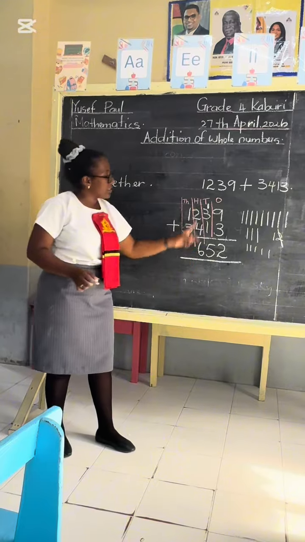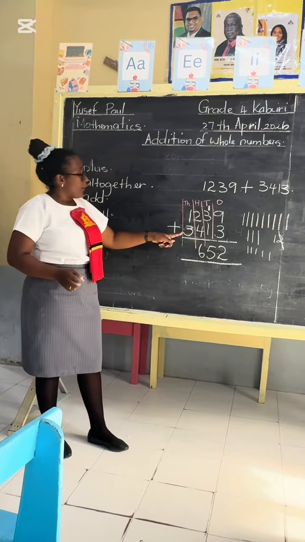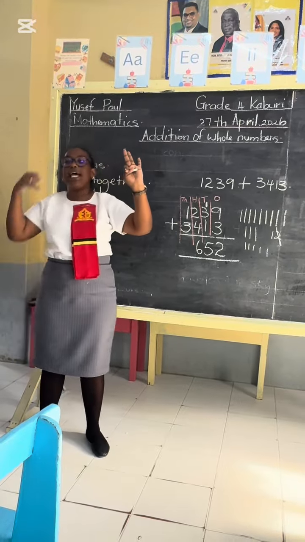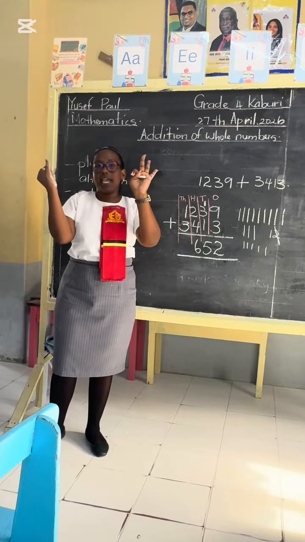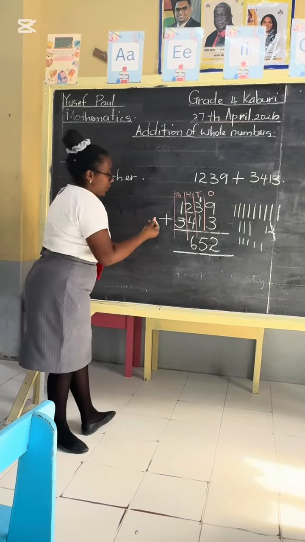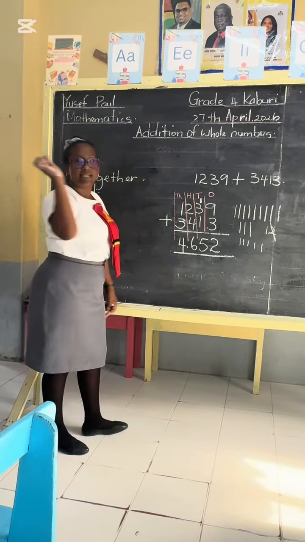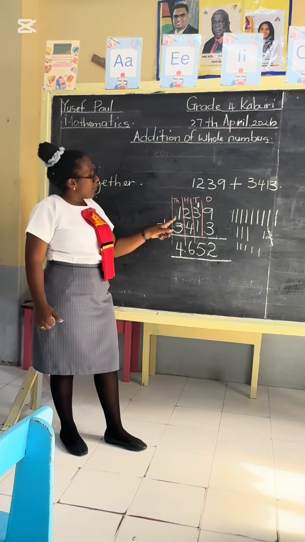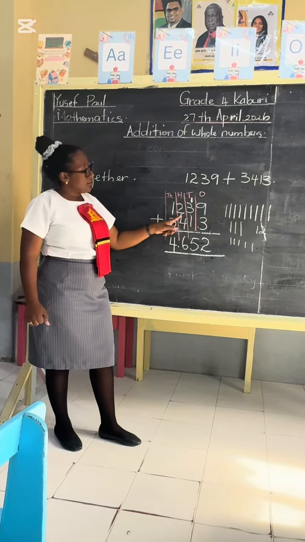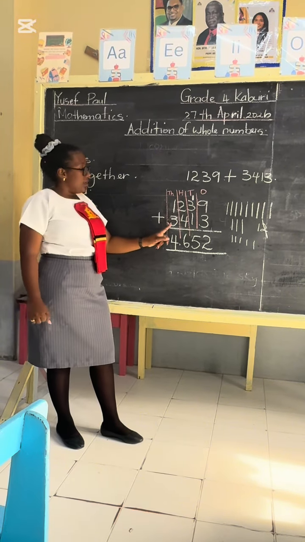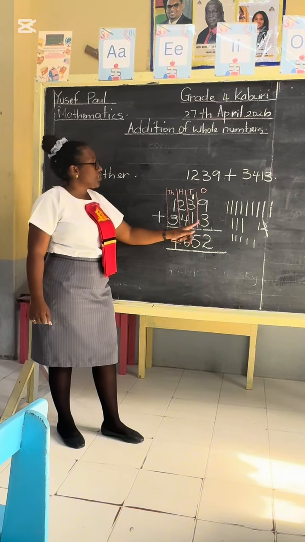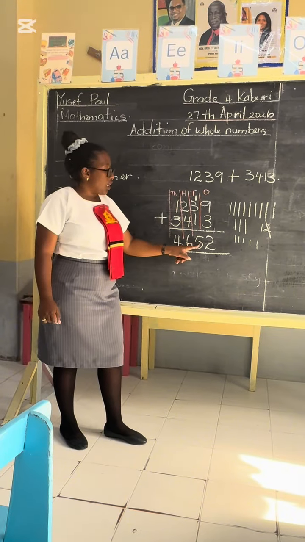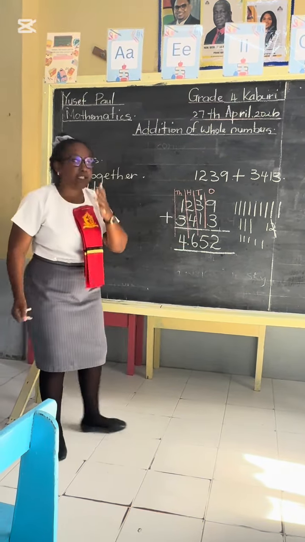Remember, everything is going in line. We have how much here? 3 and 1. Put up your 3 fingers on one hand and 1 on the other. Count it together and we get 4. Beautiful. And it's as simple as that. So we can say that this number, 1,239 plus 3,413 is equal to 4,652. Very good. Give yourselves a clap.